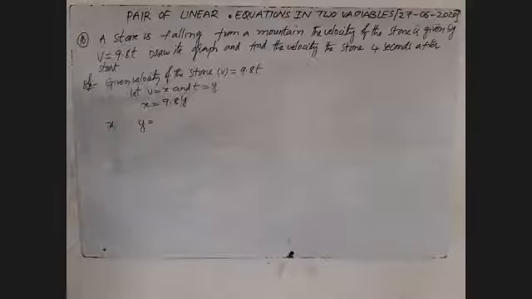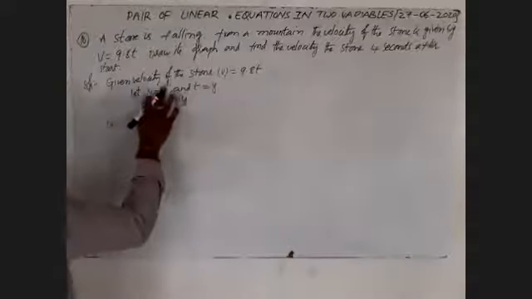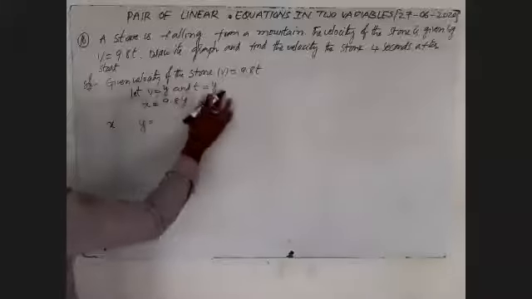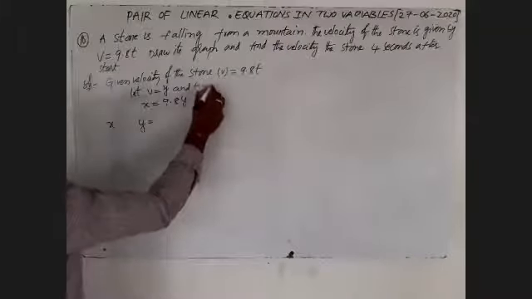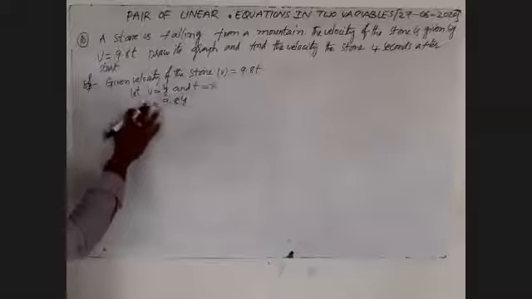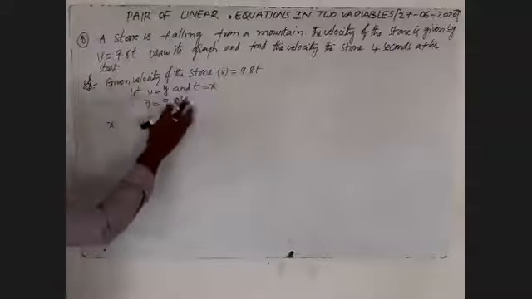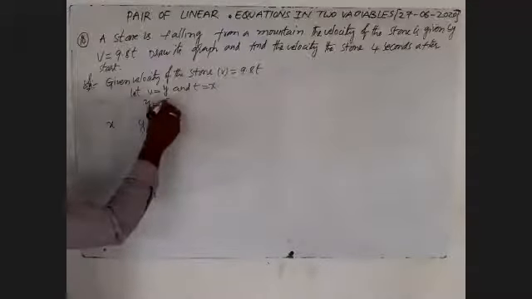Here we'll take the values first. Let v is equal to y. After that, t is equal to x. That is the equation y is equal to 9.8 into x.